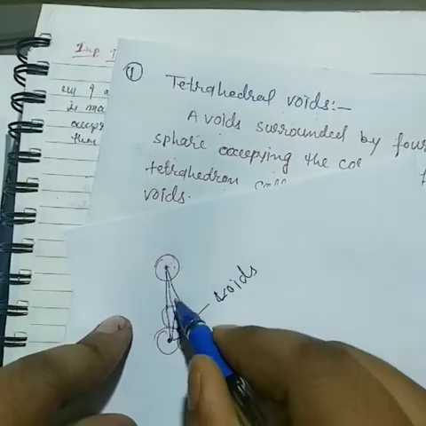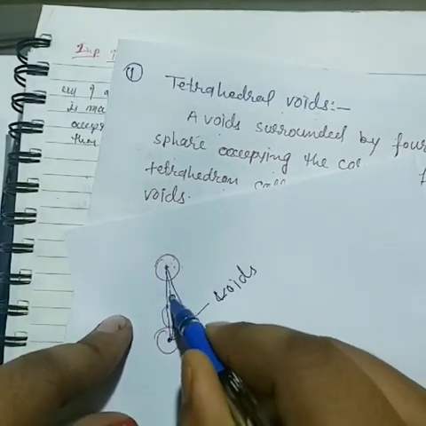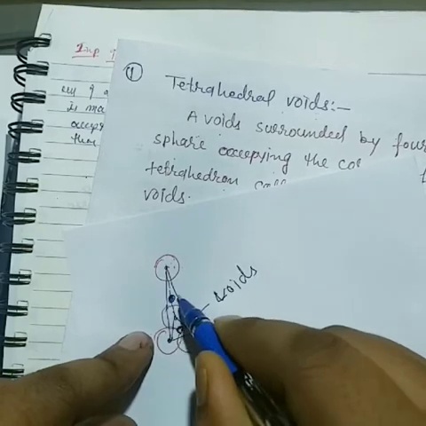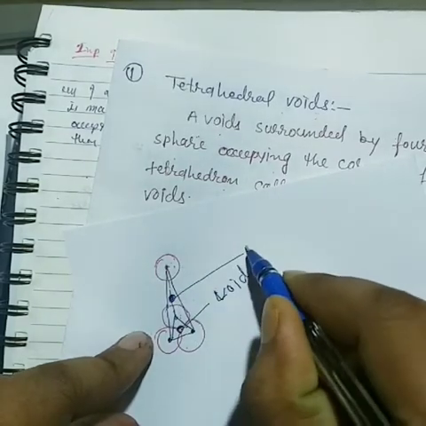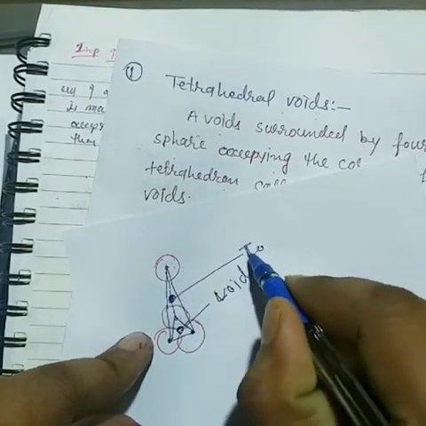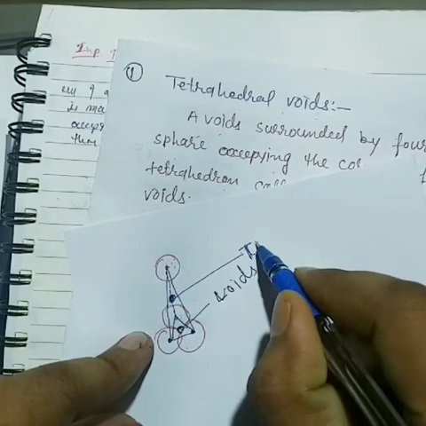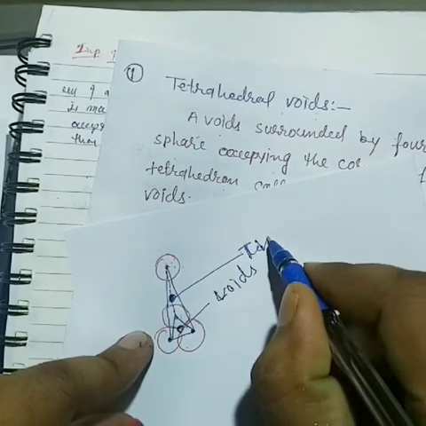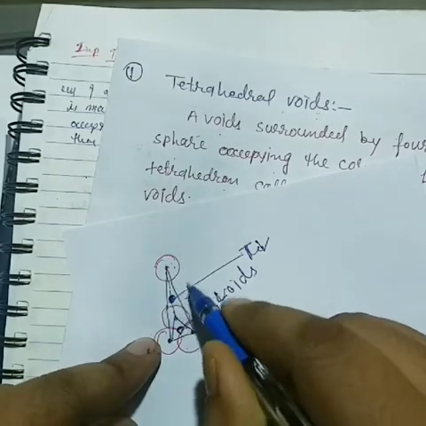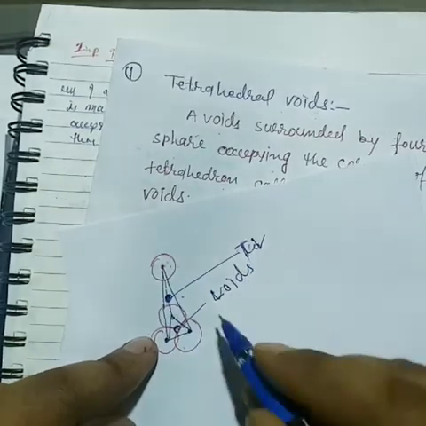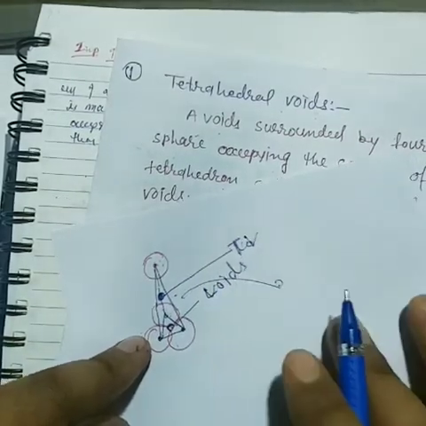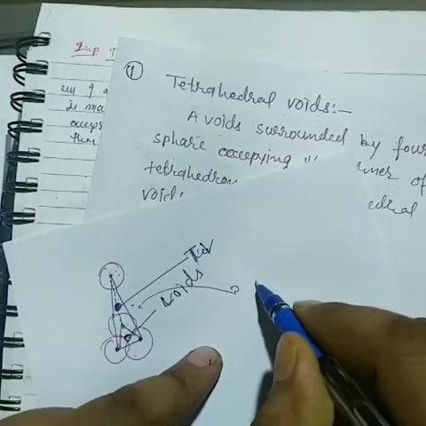Here it is the void center. Now this void center looks like a tetrahedral void. It resembles a tetrahedron. Now this diagram we can display here.